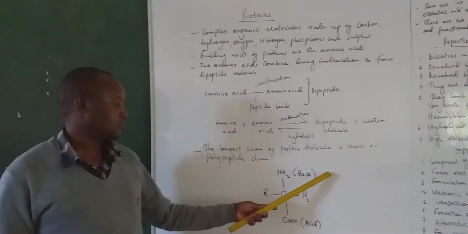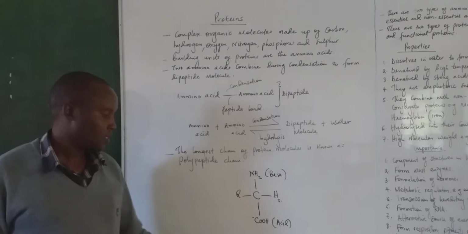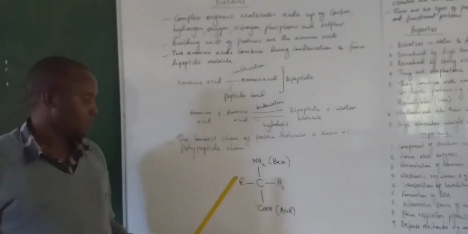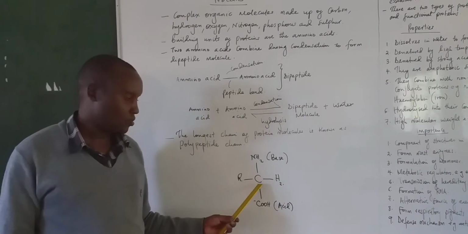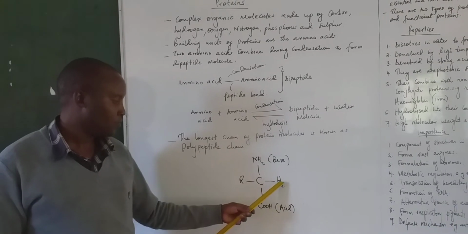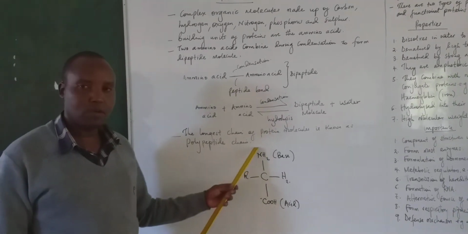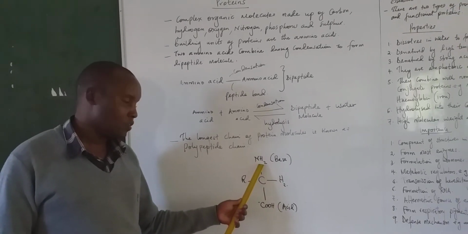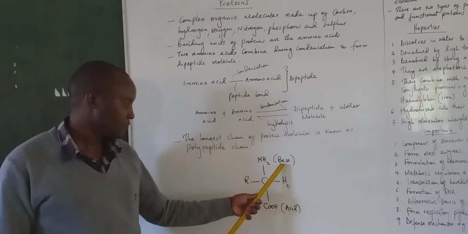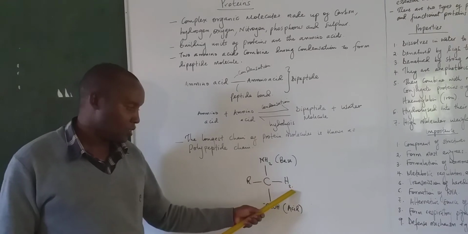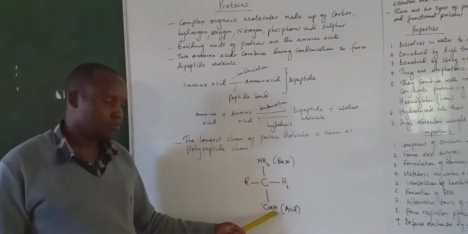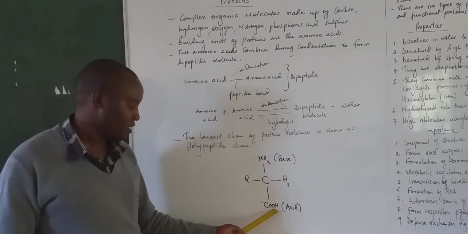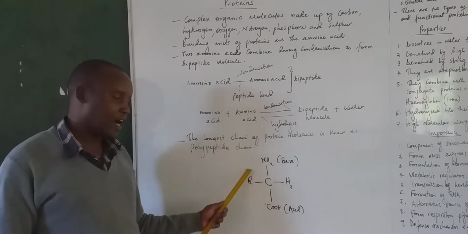Now, this is the structure of an amino acid. An amino acid is attached to one carbon. So a carbon is attached to four different groups of molecules. It is attached with the amino group, which is the base, a hydrogen group, an acidic group or the carboxylic group, and also the organic group.